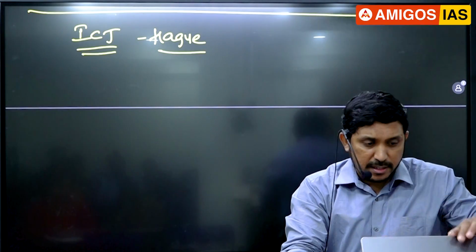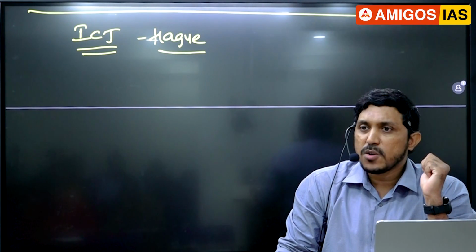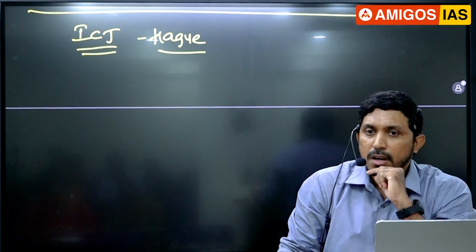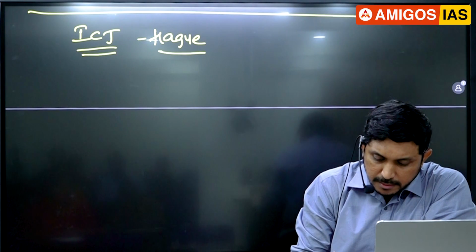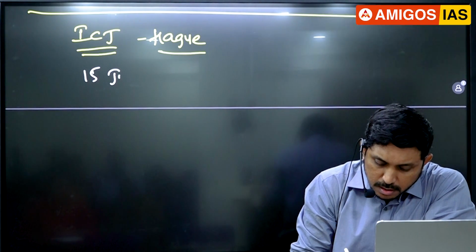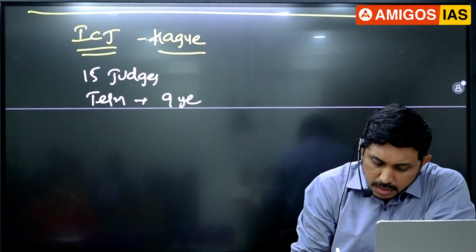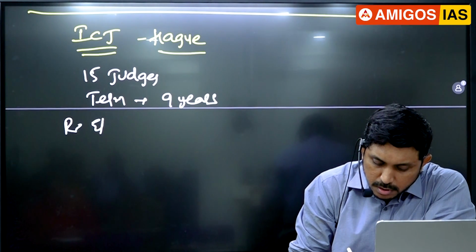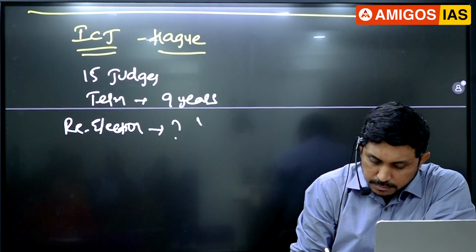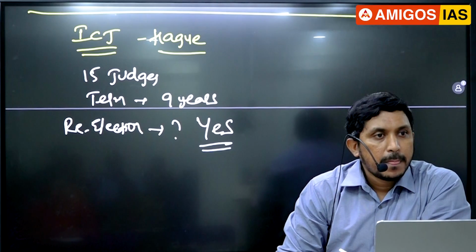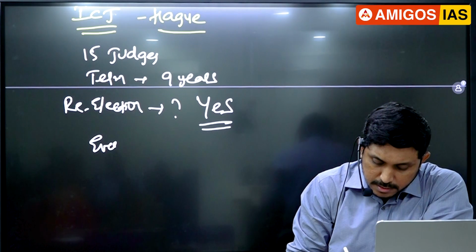What the question came in the exam, I'll read here, guys. The court consists of members where 2 members cannot be nationals of the same state. How many are there, guys, in this? How many judges are there? 15 judges. What is the term? 9 years. What about re-election? Possible. Every 3 years.